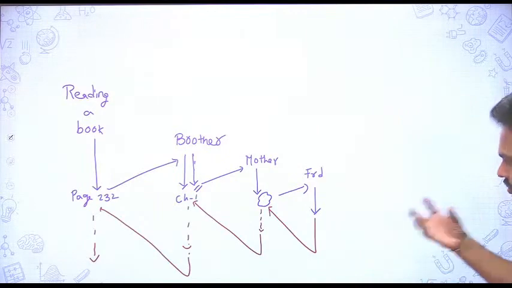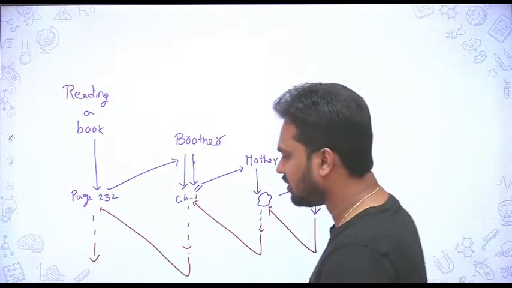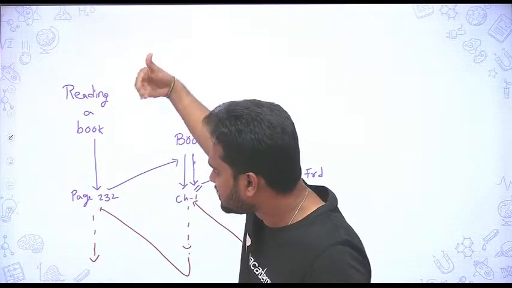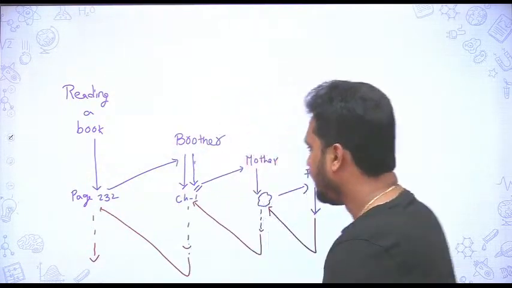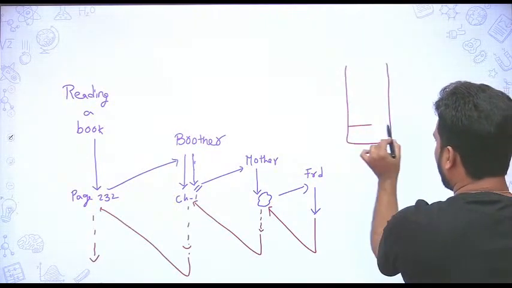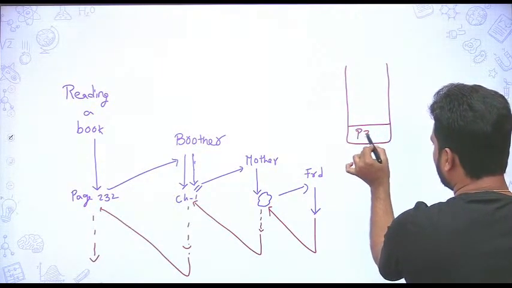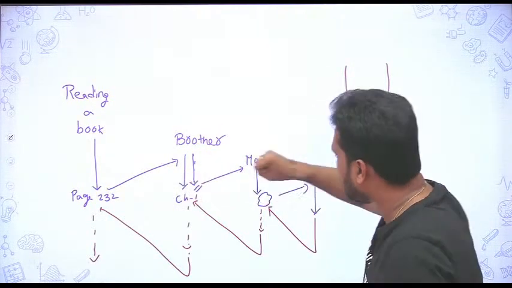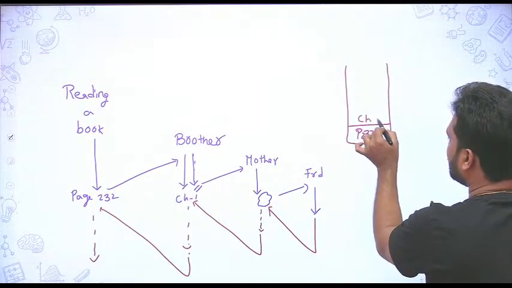Suppose this kind of job is done, then you need to mark the page here, otherwise you would waste your time reading the book from the start. So here I need one kind of box where I will store this page number 232. Then the second time, when I am doing this job, chapter 1, I should mark it.